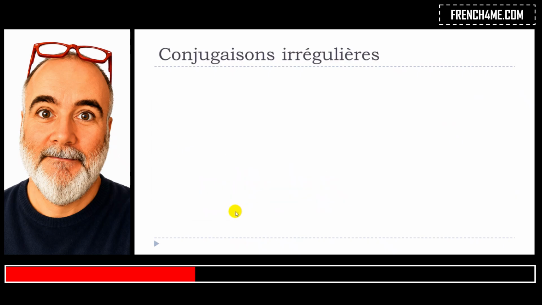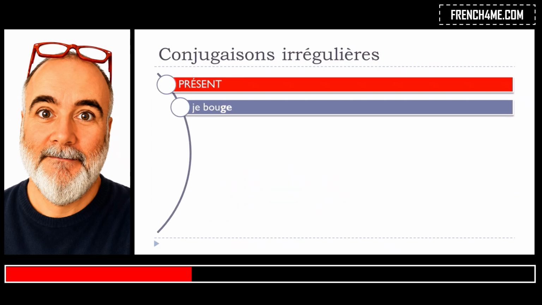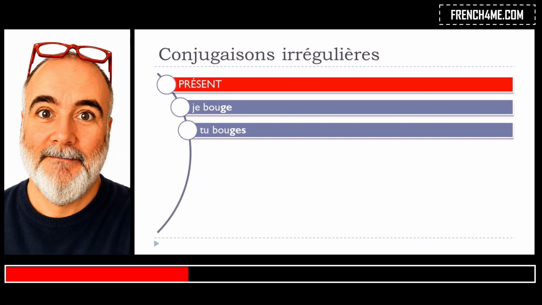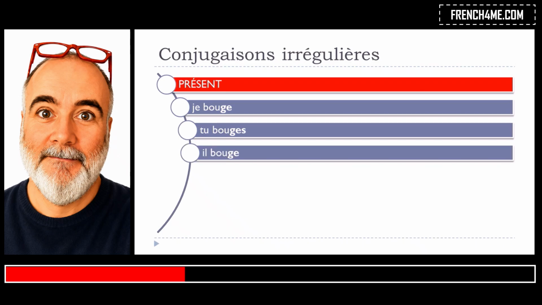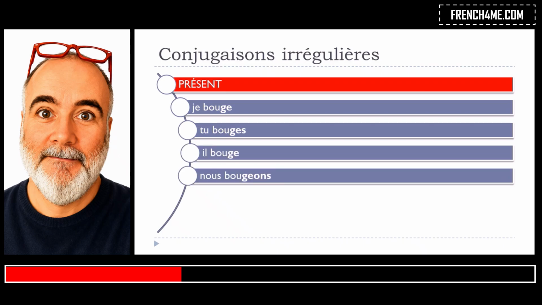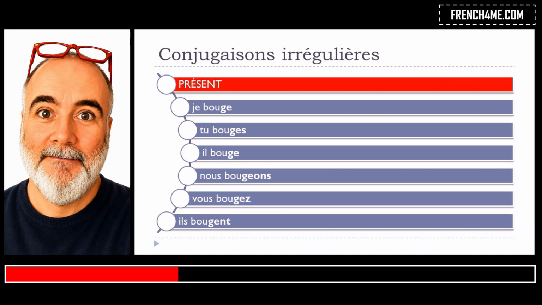All right, so let's have a look now at the present form. Je bouge, tu bouges, il bouge, nous bougeons, vous bougez, ils bougent. Okay, so as I said, you can see that we've got only the nous form that will be modified, because all the other forms, well, they are exactly respecting the rules of the regular verbs.